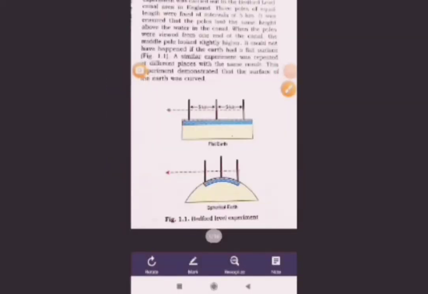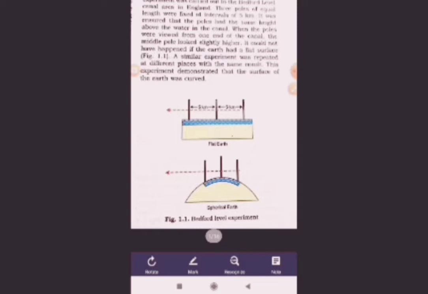So let's start with the first topic, shape of the earth. The shape of the earth is not a perfect sphere. It bulges slightly at the center and is flattened at the poles. But in olden days it was considered that the earth is a flat disc with steep edges.